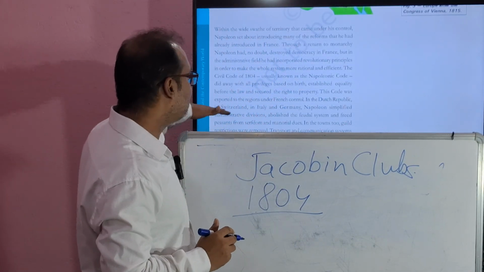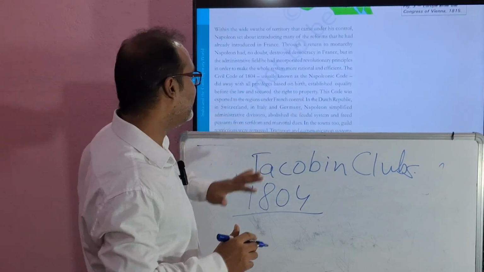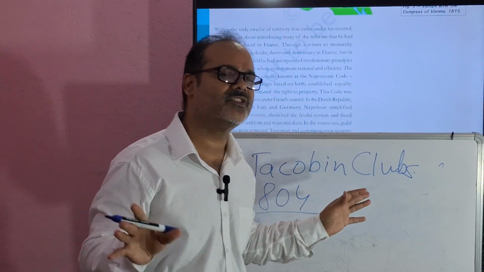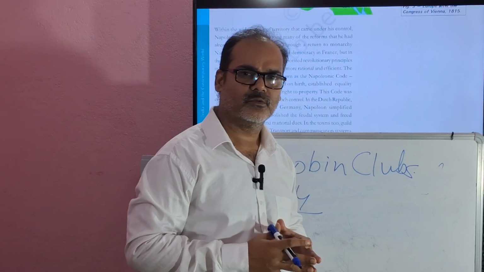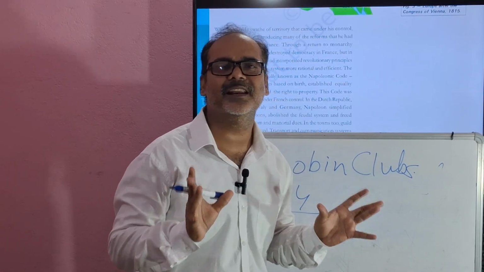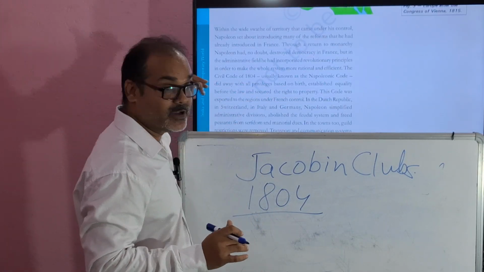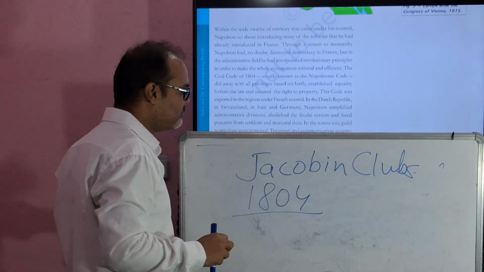In the Dutch Republic, in Switzerland, in Italy and Germany, Napoleon simplified the administrative system. He made so many changes. He abolished the feudal system. Now the thing is, what is the feudal system?